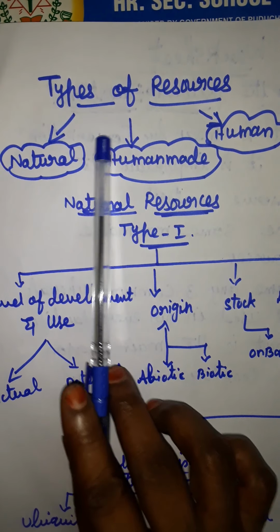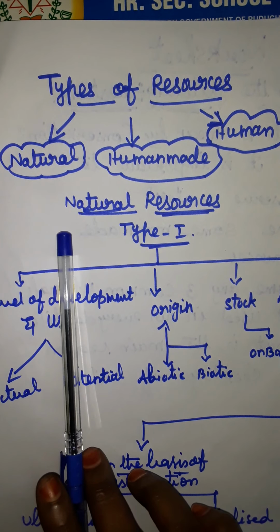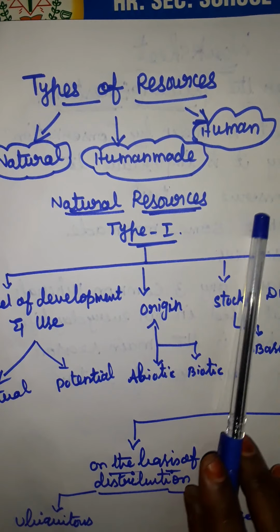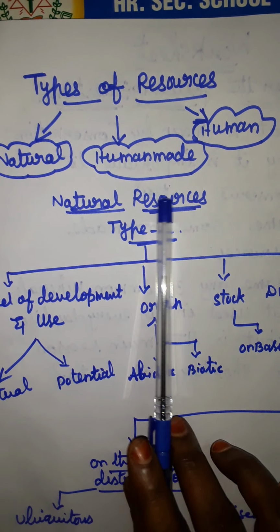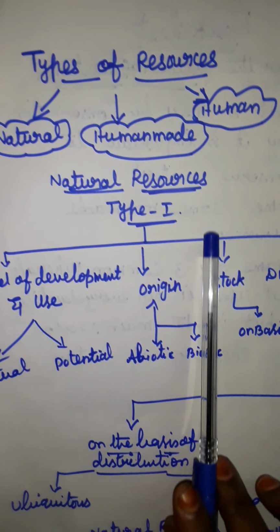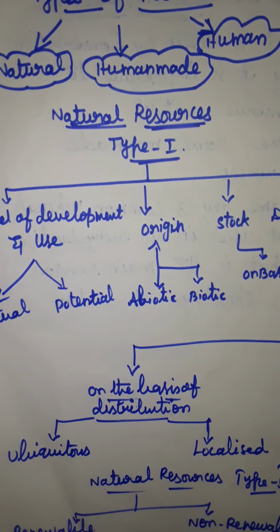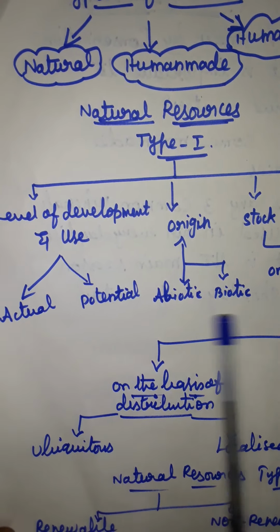Types of resources are natural, human-made and human. Then natural resources have 4 types, that means 4 divisions.